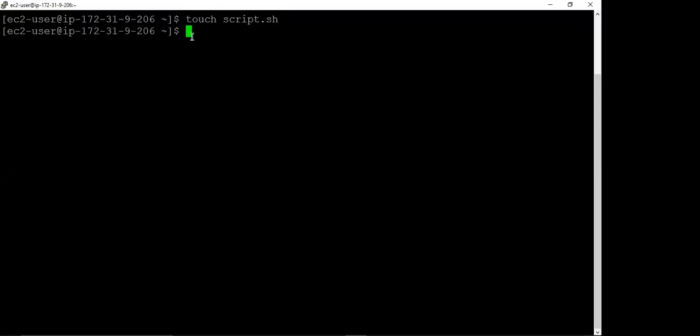We have made one scripting file, and we have given the name of the file script.sh. Then we edit this file by using the vi editor.